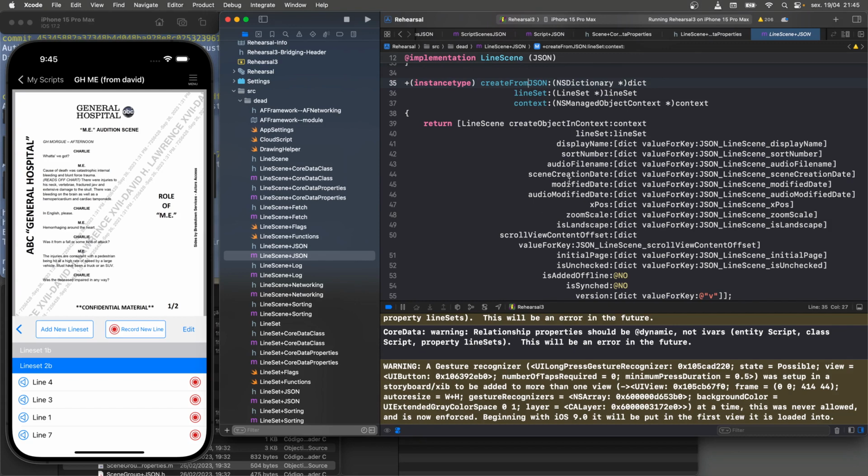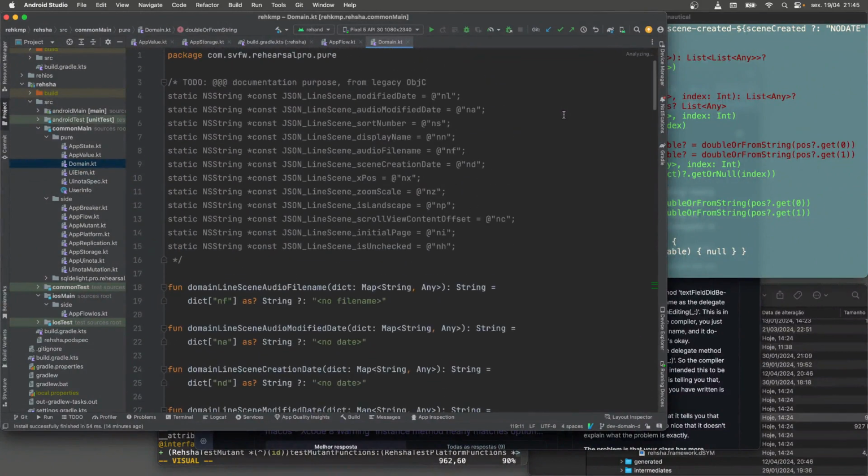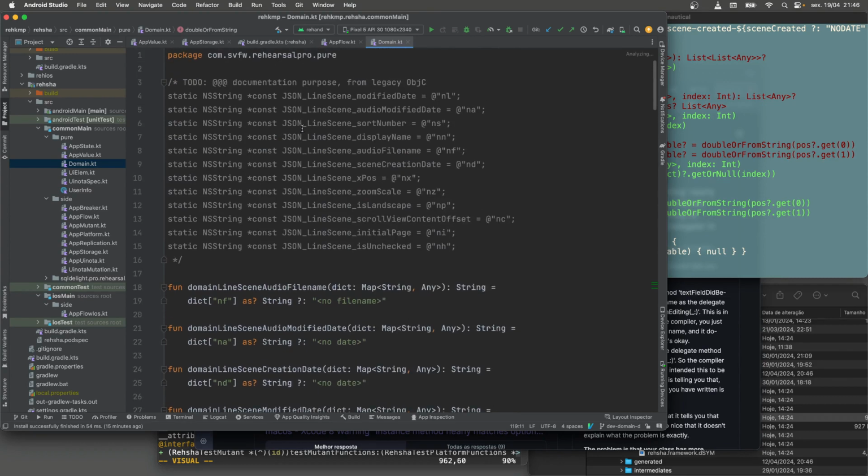So what I'm doing instead is I'm just taking that and just writing it to a file and just keeping the file around. And then to actually get at the properties, I just make functions that act on the dictionary directly. That's what we're seeing here. Give me the scene audio file name. Oh, look, it's stored as this key. If it's not found, you get that. That's stored as that key. And I simply copied, right, from the legacy Objective-C, so I know what the keys are.